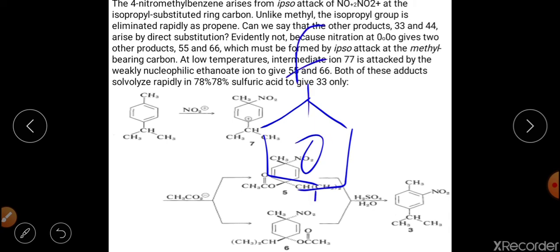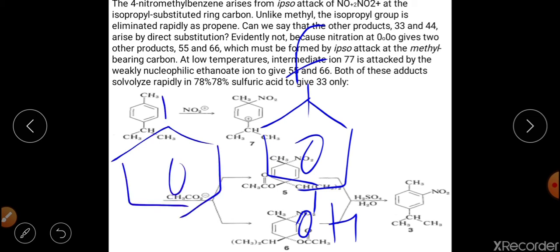For example, we have two substrates. In one, fluorine and a hydroxyl group are attached, and in the other, iodine and a hydroxyl group are attached to the ring. Out of these two, which substrate will show the ipso substitution reaction? Now just see the conditions. There are two conditions: there must be a strong activating group. So in both cases, the same activating group is here, that is the hydroxyl group. But we have two different leaving groups, one is fluorine and the second is iodine.